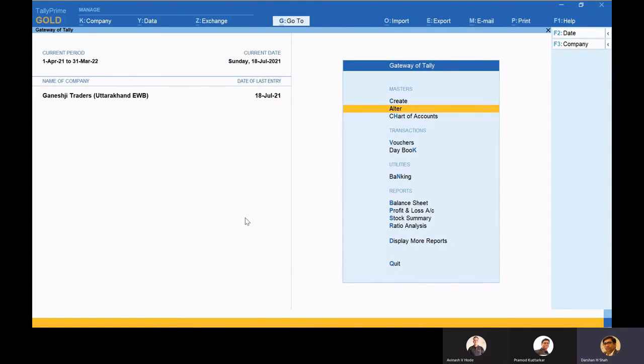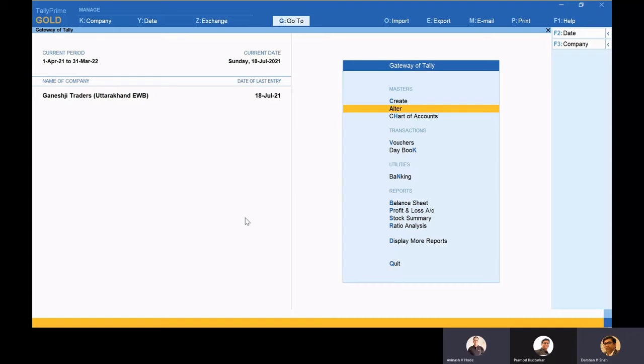And whatever information is shared by them, that we provide onto the Tally software. So this is needed. Avinash, this is needed. We cannot ignore it. Okay, understood his message from the customer.